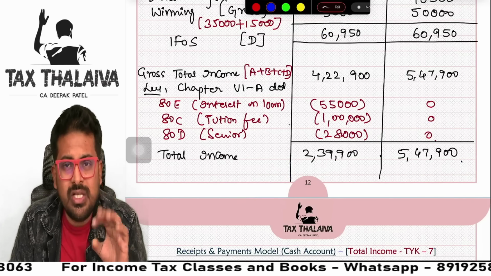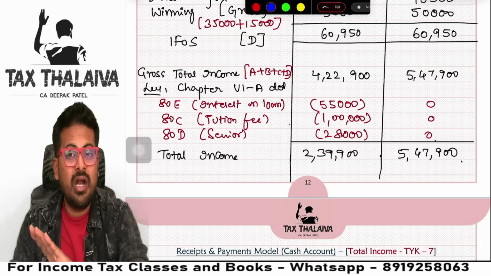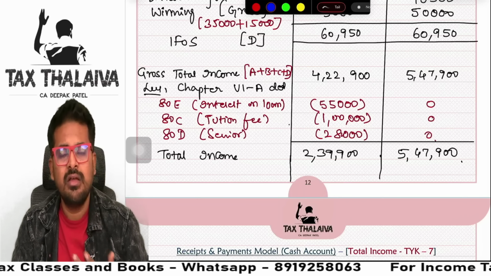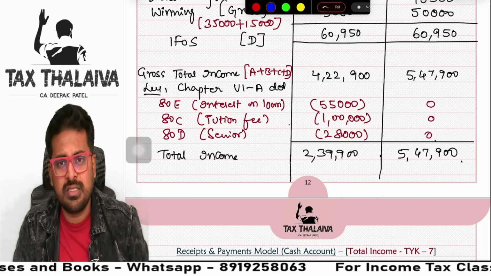Because the demand of the question is only total income. They have not asked anything extra. Which is better, nothing is asked. That's all. Full marks you will get it, guys.